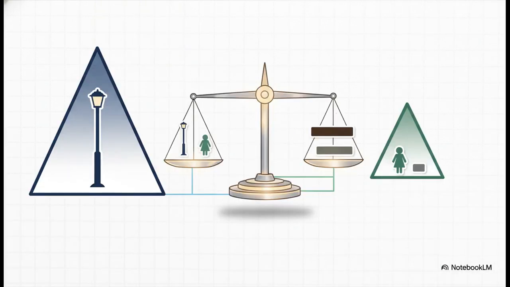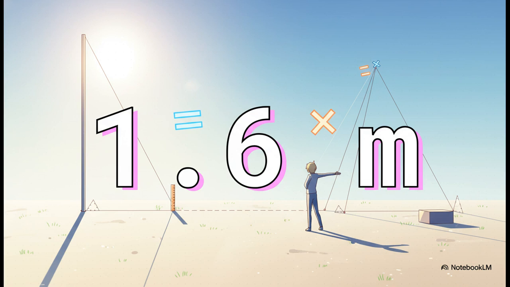And because they're similar, we know their corresponding sides are proportional. So the ratio of their heights, the lamppost's height to the girl's height, has to equal the ratio of their bases, the big shadow to the little shadow. Okay, after 4 seconds, the girl has walked 4.8 meters. Let's call her shadow length x. So the small triangle's base is x, and the big triangle's base is the whole thing, 4.8 meters plus x. Now we can set up our equation. We just plug in the numbers, do a little bit of algebra to solve for x, and we get our answer. The shadow is 1.6 meters long.